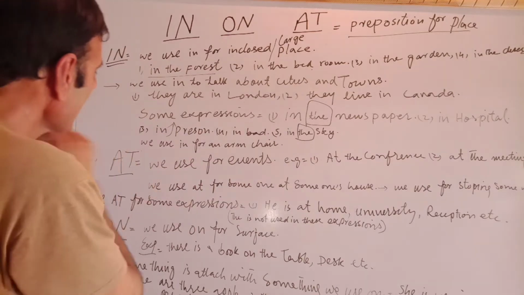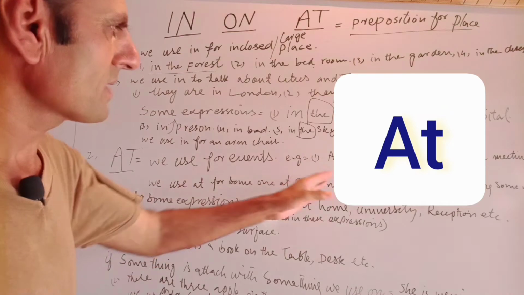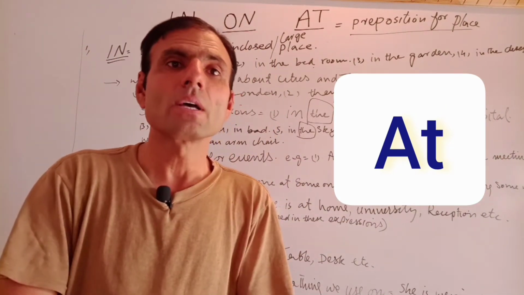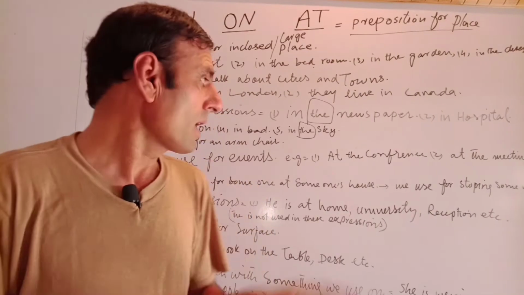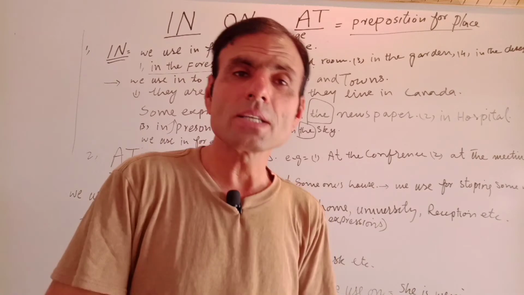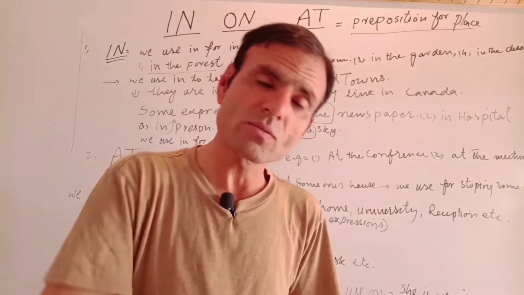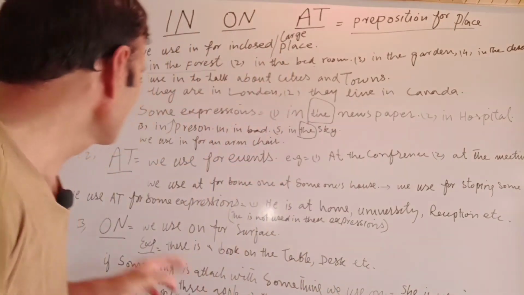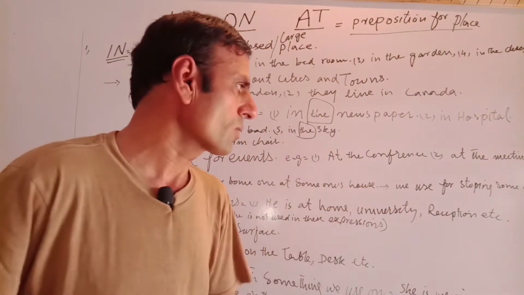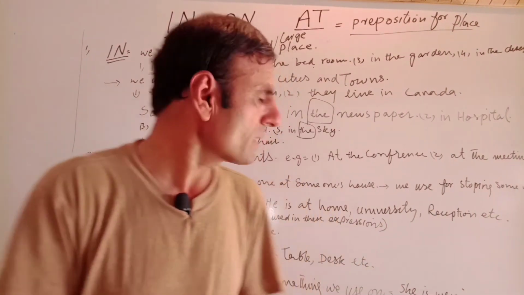Okay, now we come here. We use "at" for events, for example, at the conference, at the meeting. Now we can say that I heard this thing when the president was at the conference. He was doing some conference. Or at the meeting, I received your call when I was at the meeting, or I was at the meeting, that's why I cannot receive your phone call. Okay, we use it for someone at someone's house. For example, he was at his friend's house, etc.